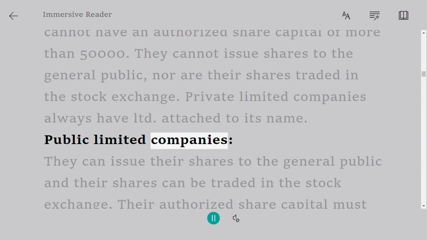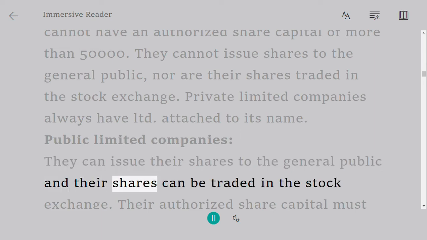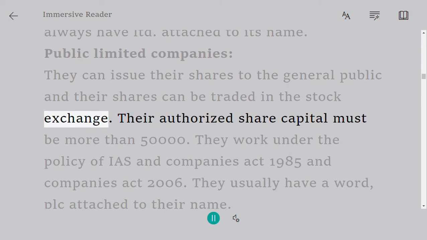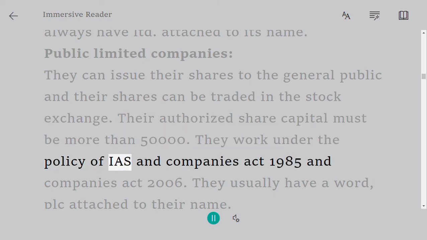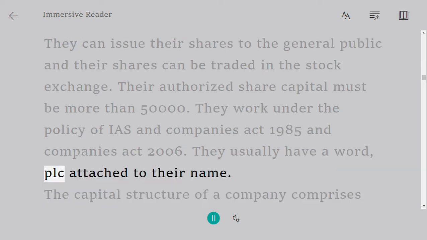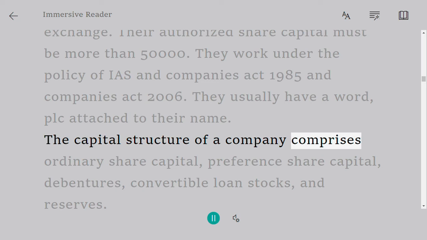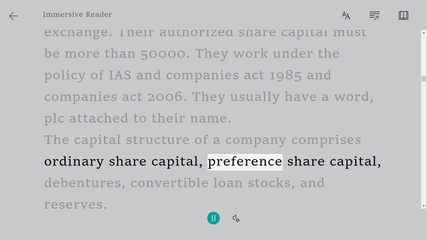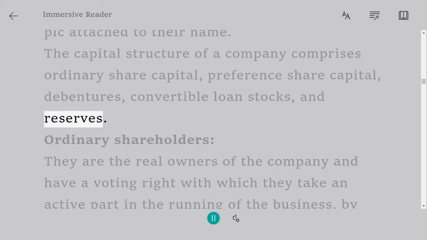Public limited companies. They can issue their shares to the general public and their shares can be traded in the stock exchange. Their authorized share capital must be more than 50,000. They work under the policy of IAS and Companies Act 1985 and Companies Act 2006. They usually have a word, PLC, attached to their name. The capital structure of a company comprises ordinary share capital, preference share capital, debentures, convertible loan stocks, and reserves.